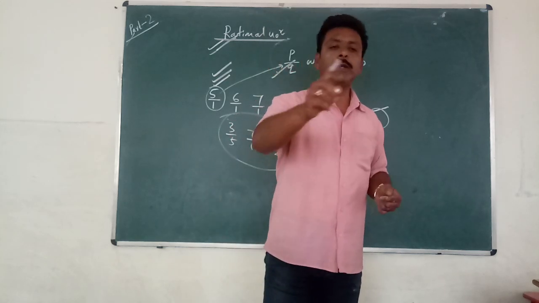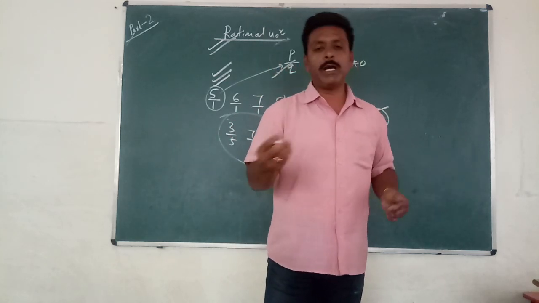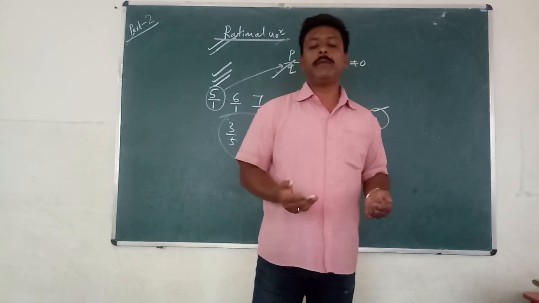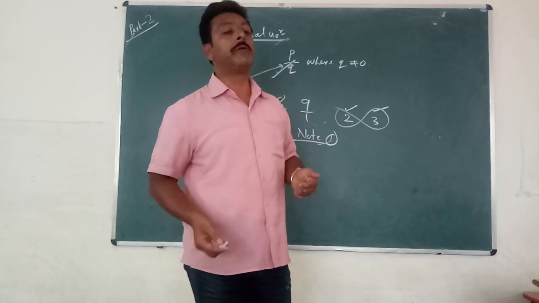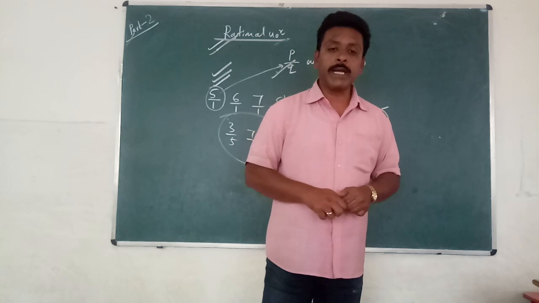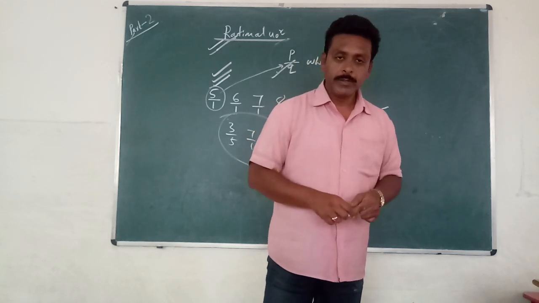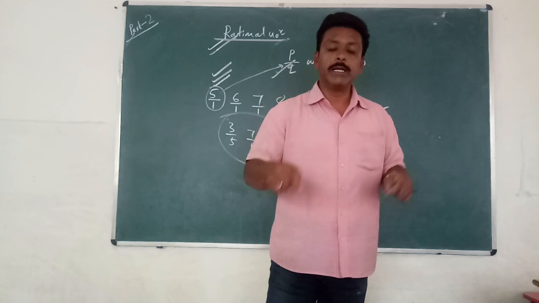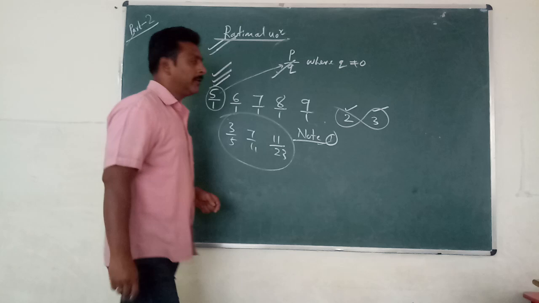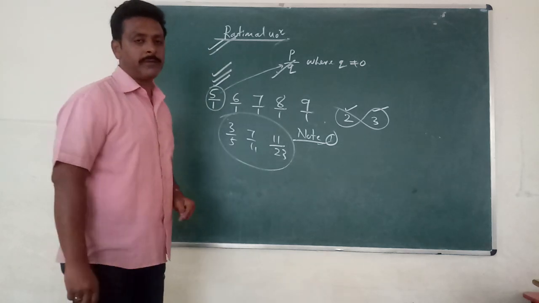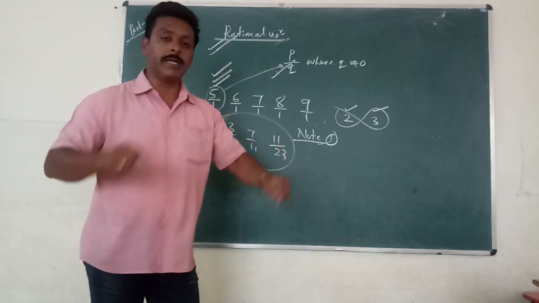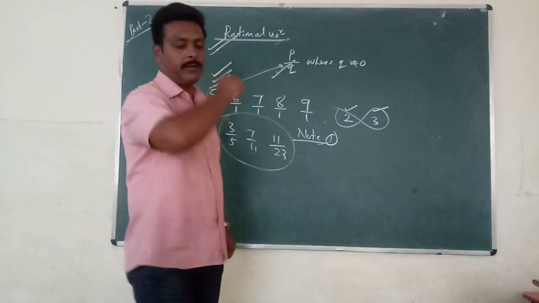They may ask you to find one rational number between given numbers. They may ask you to find three rational numbers between given numbers. Maximum they may ask you to find 10 rational numbers between the given two rational numbers. So in such a case, how to find the rational numbers between two given rational numbers? That I am going to explain now. Therefore, let me take one example. On the basis of that, you will come to know how to find the rational numbers between two given rational numbers. Please wait for a second.